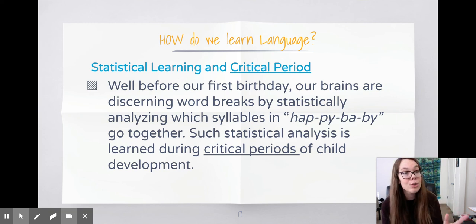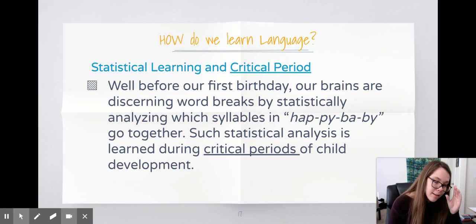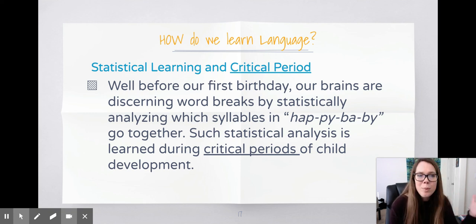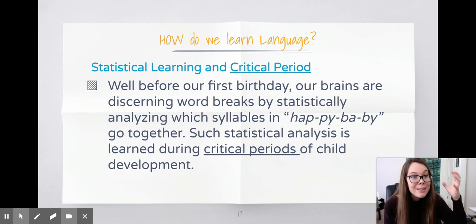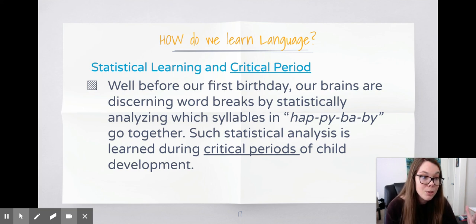Very similar to this, I have a really strong belief after teaching psych for so long that we shouldn't be learning second languages in high school. We should be learning in elementary school, because our brains are wired when we are young to take in many languages because we're learning them for the first time, right? But after a certain point, it gets harder to learn a second language, right? These are called critical periods. So again, hold on to that. We're going to talk a lot about it next time, okay?